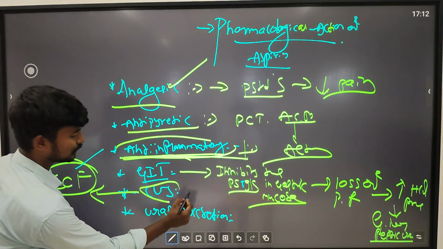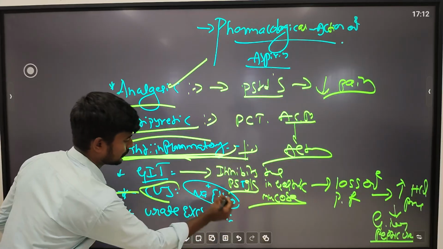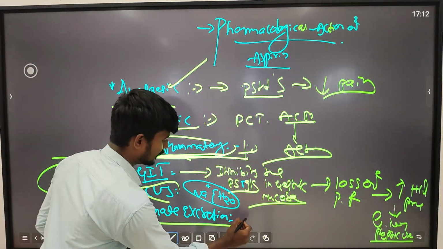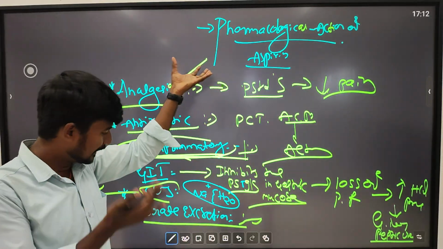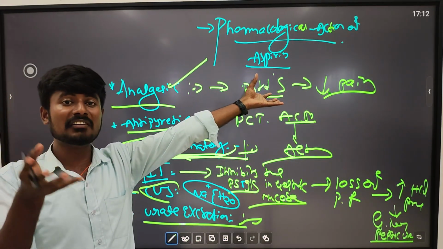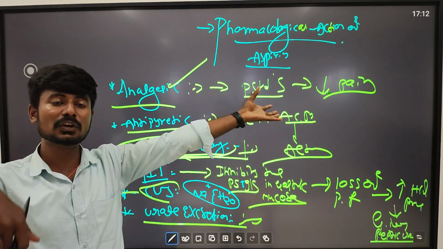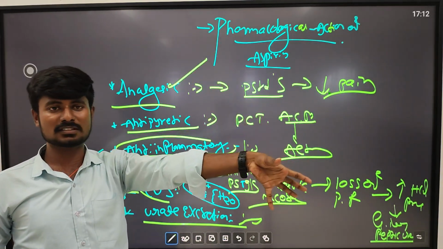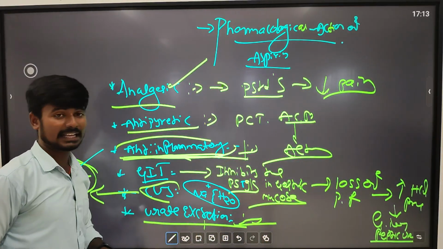Okay, there will be retention of sodium and water. Then urate excretion. What happens with NSAIDs? The intake of aspirin leads to increased plasma level of urate, due to the retention of urate in the tubules. That is the main function of this urate excretion.